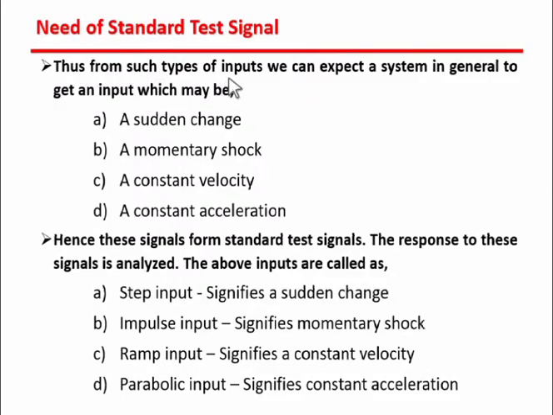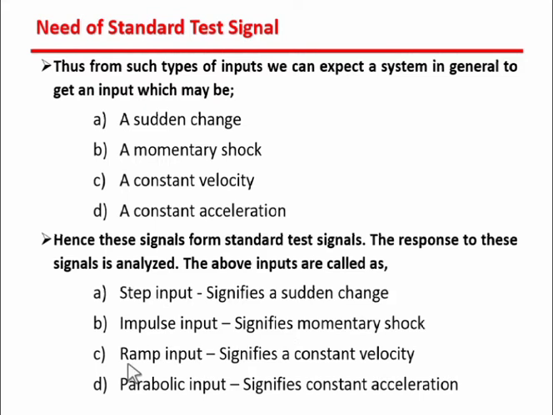So the inputs are variable. Thus from such types of inputs we can expect a system generally to get an input which may be a sudden change, maybe momentary shocks, that means temporary signals, a constant velocity like in a plane, or a constant acceleration. Based on these four kinds of input changes, we finally get the standard test signals: step input, which signifies a sudden change, and impulse input, which signifies momentary shocks.